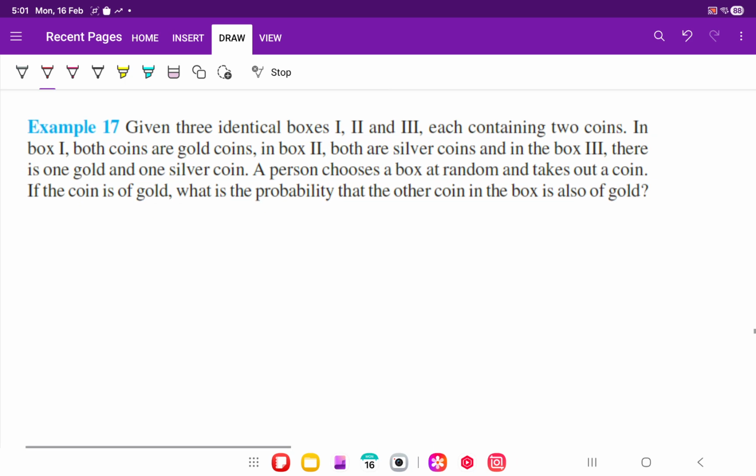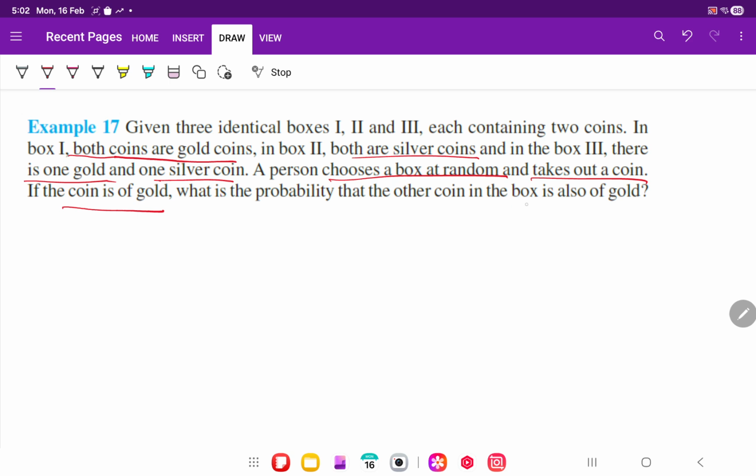Try on your own. 3 identical boxes are there, 1, 2, 3, with coins. First contains 2 gold, second both silver, and third 1 gold, 1 silver. A person selects a box and takes out a coin. Coin is gold. Correct?